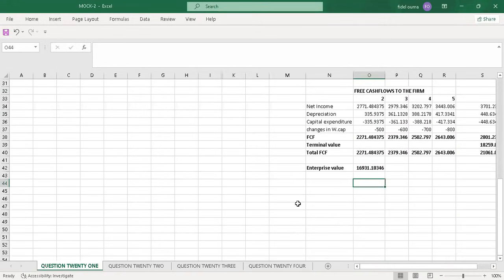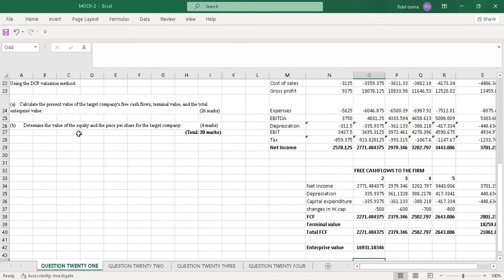But now we will calculate what we call the intrinsic value, to get the value of share, the price per share for the target company.